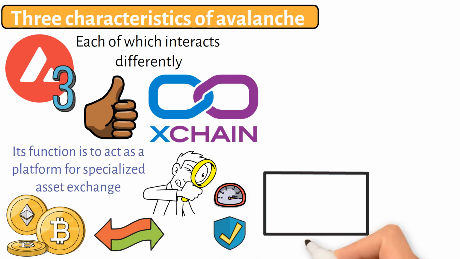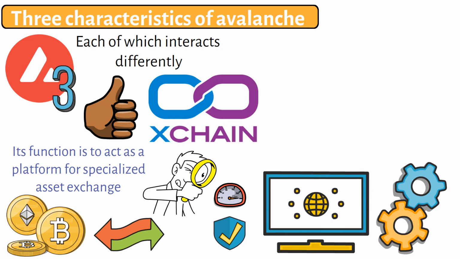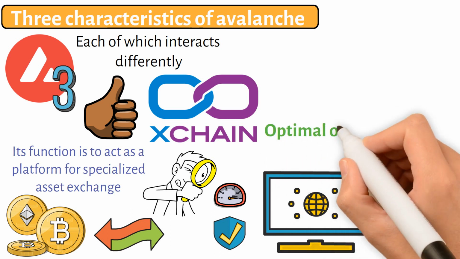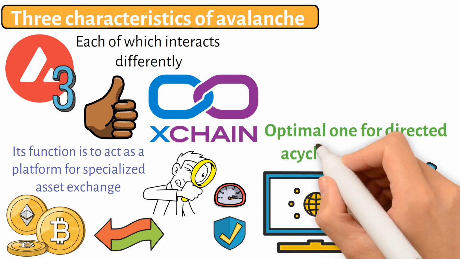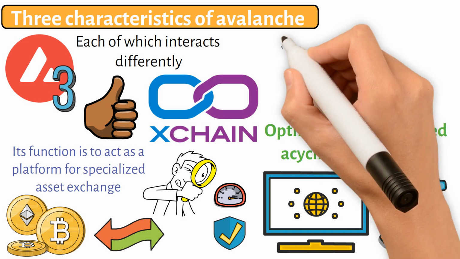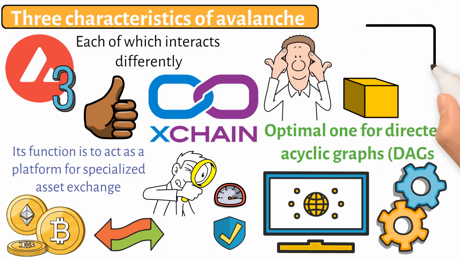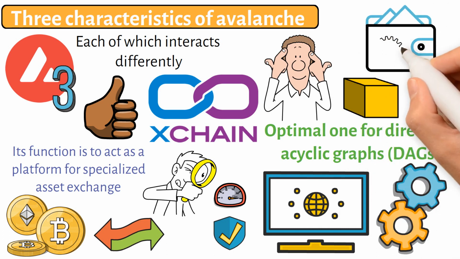It streamlines these fundamental operations by employing a distinct consensus process from other chains. This type of consensus is known as an optimal one for directed acyclic graphs, DAGs. This structure, which is straightforward to understand and use, does away with traditional blocks and permits continuous transaction processing.